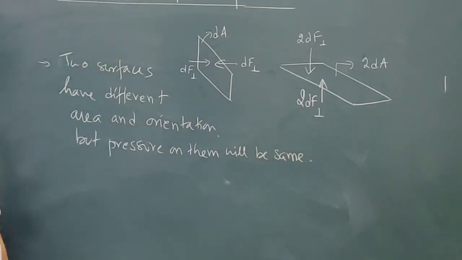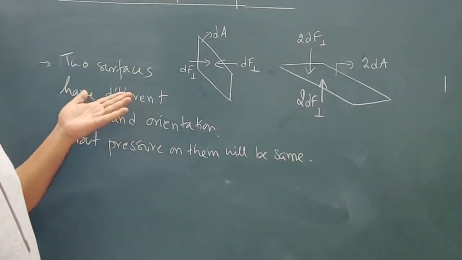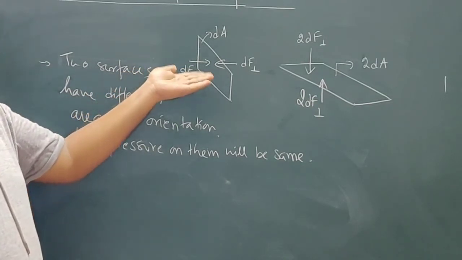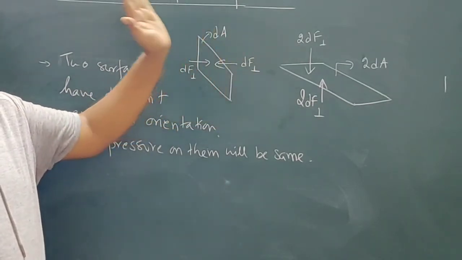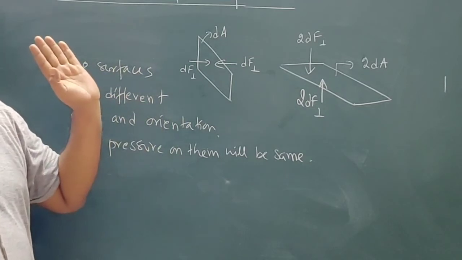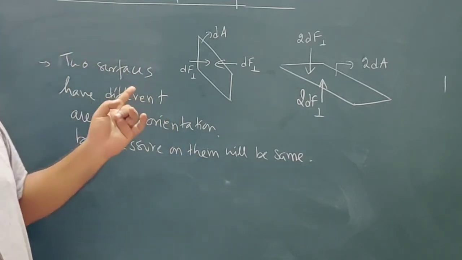Pressure on them will be the same. So pressure is not going to change irrespective of the area or orientation of the area. The pressure is not going to change.